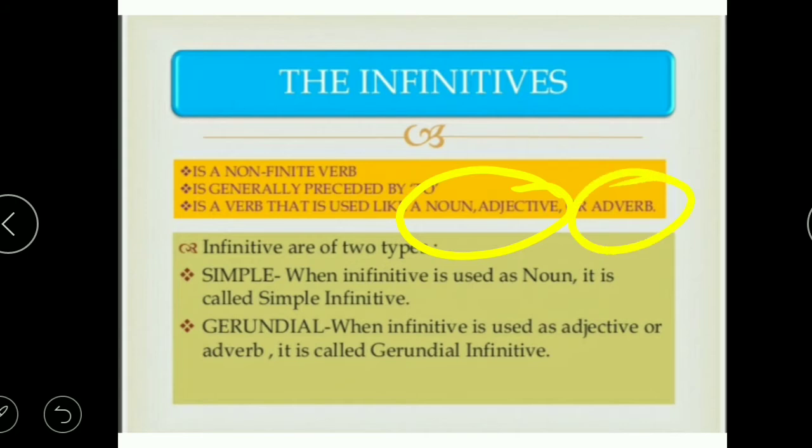That is the main important thing to remember: it can function as a noun, an adjective, or an adverb. So it has three functions, and accordingly it can be used in a sentence to modify the different verb forms. Whether the infinitive will be working as a noun, an adjective, or an adverb in a sentence, you must remember these things.